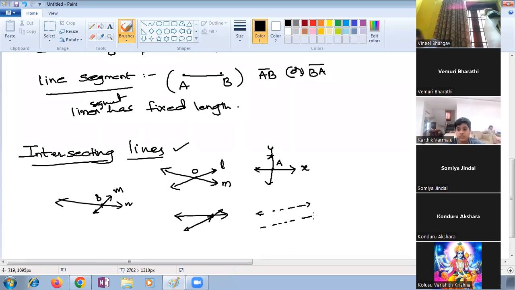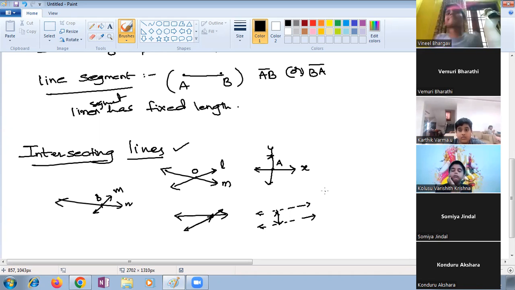Suppose you see these two lines. If you extend them endlessly, they never meet. The distance between these two lines should be the same. If you see here, the distance between these two is the same. I said one example also, a railway track. In Hyderabad, on the meter gauge railway track, the distance between the two tracks is 1 meter. If you go to Delhi also, the distance between the two tracks is 1 meter only. So we can say those two are parallel lines.